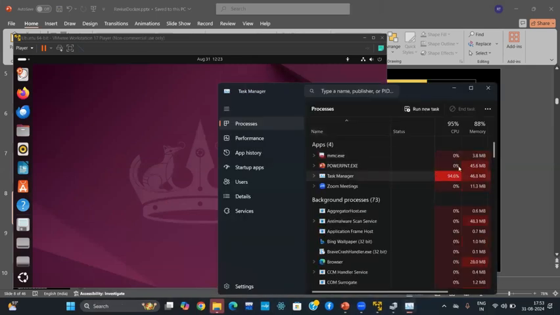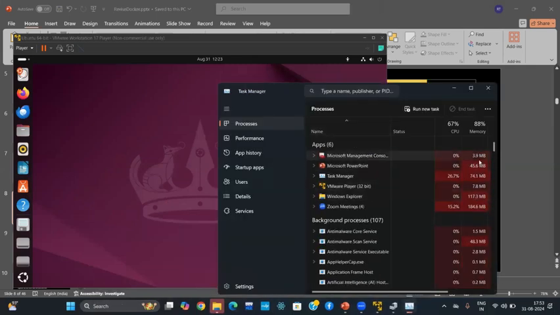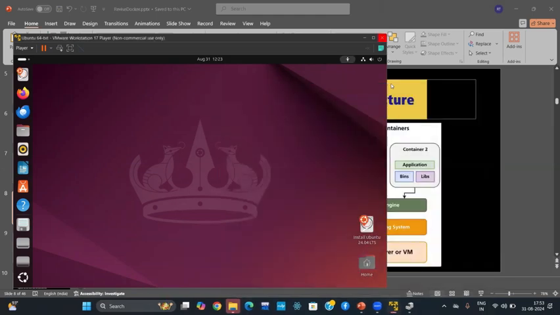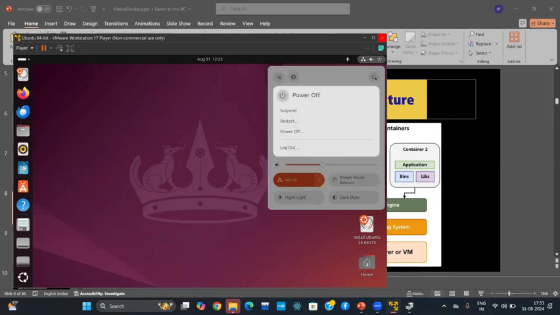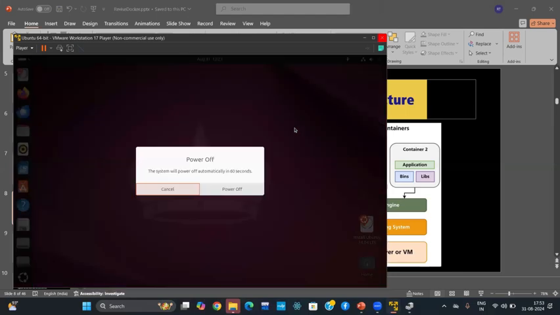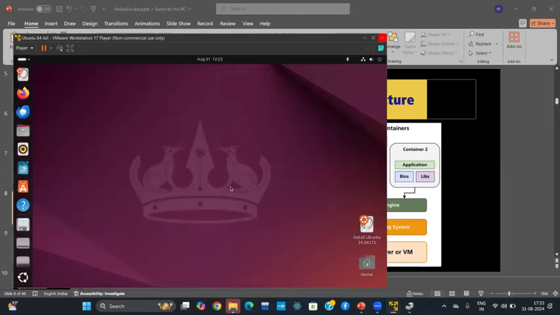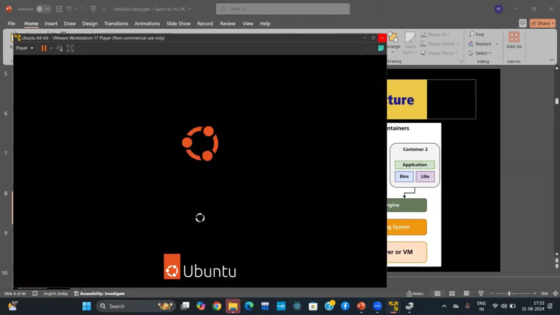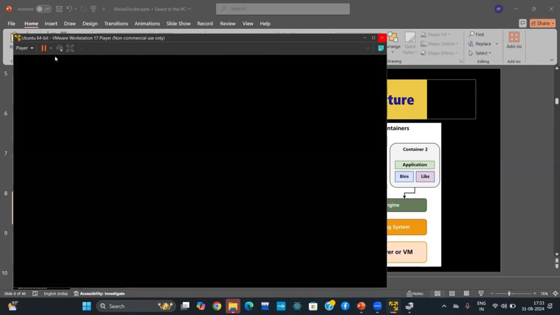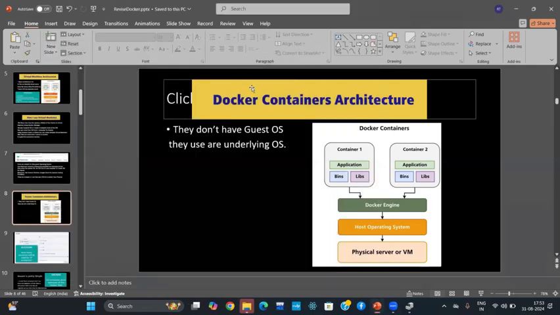But I think in Windows this concept is not there. Actually, there are two concepts of allocation, which I will explain. Firstly, I will power off this. Give me a second. Search, power off. So it will set up.